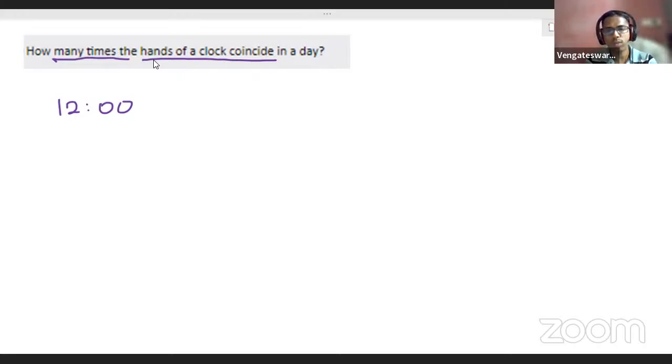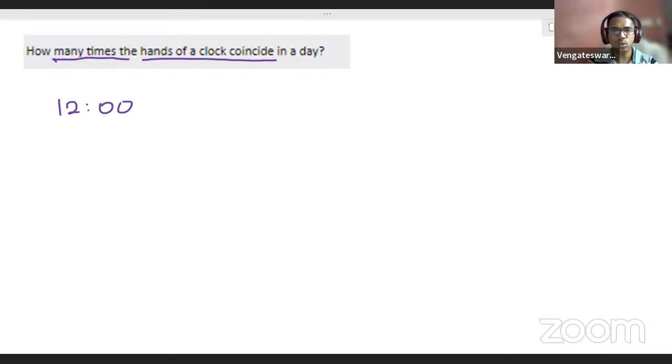Once again, I'll make you understand the question. The hands of a clock coincide in a day. Hands of a clock means you have your hour hand and minute hand in the clock. How many times will those two hands be exactly at one point? They both will be coinciding. They will be one above the other. That is what they're asking in the question.